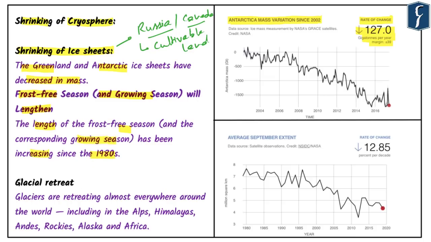Apart from this, glacial retreat has also become a great problem. Now when we talk about glacial retreat, glaciers are retreating almost everywhere around the world, which includes the Alps, Himalayas, Andes, Rockies, Alaska and Africa. Now, one of the aspects related to glacial retreat is that in the initial stage, the water in the river increases. The reason for this is simple.